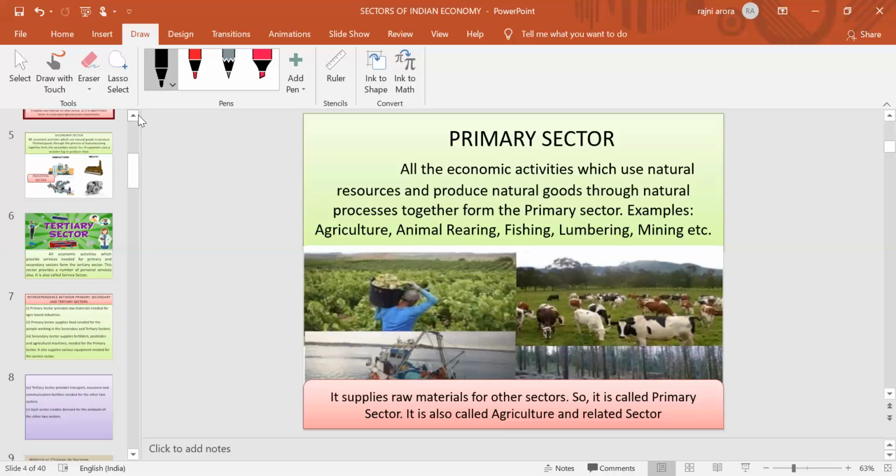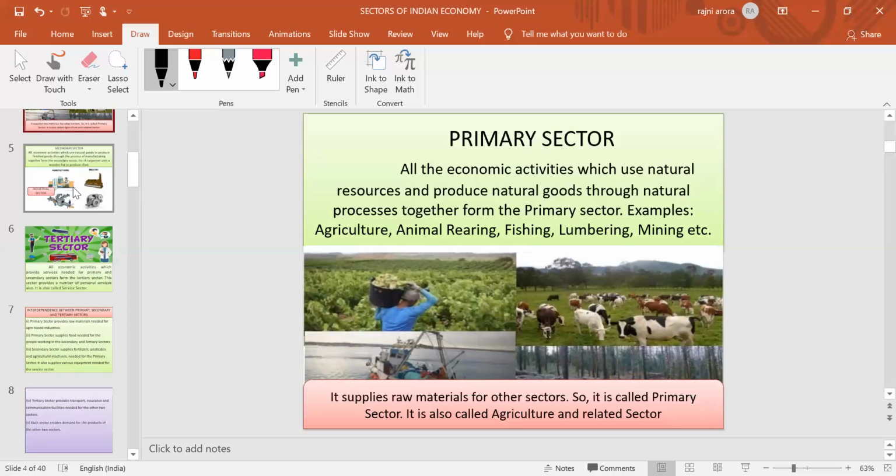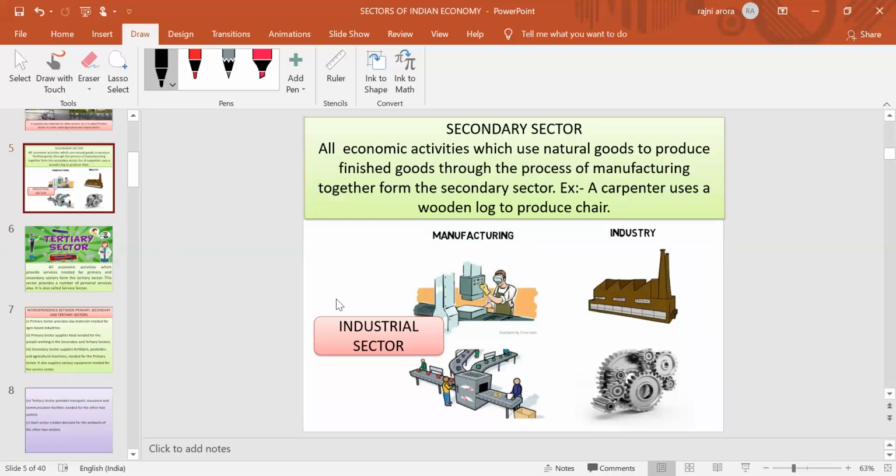Next is the secondary sector. What do you mean by the secondary sector? As per the name indicates, this comes after the primary sector, and all the activities which are mainly related to the conversion of raw material into finished goods come under the head of the secondary sector.